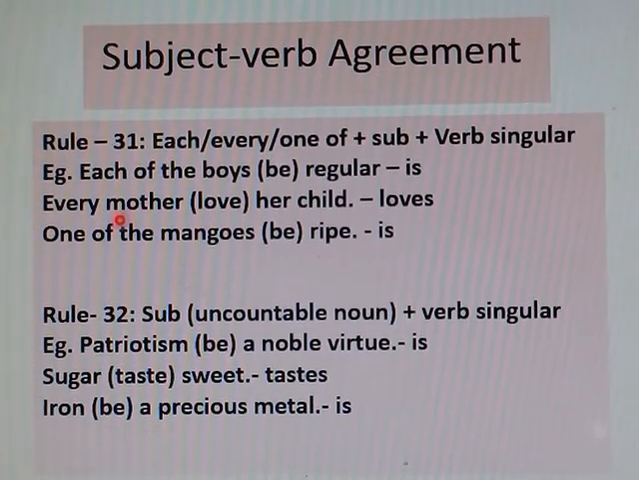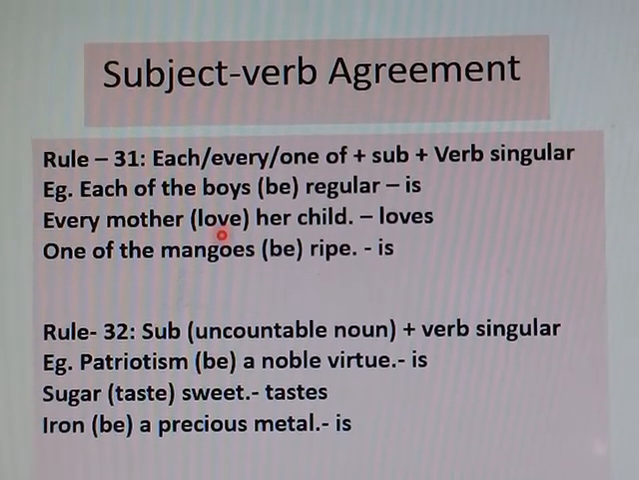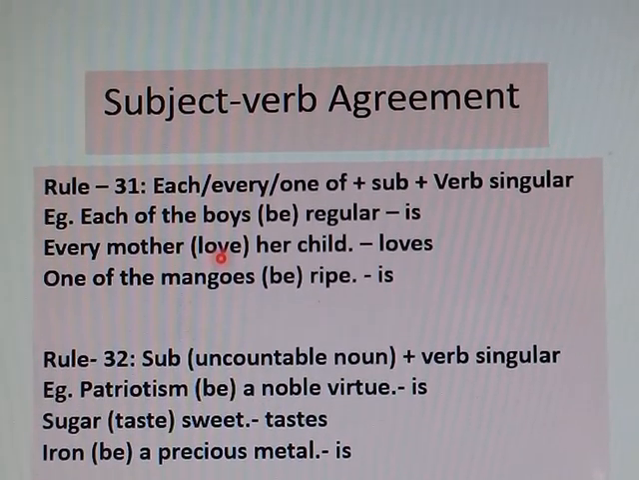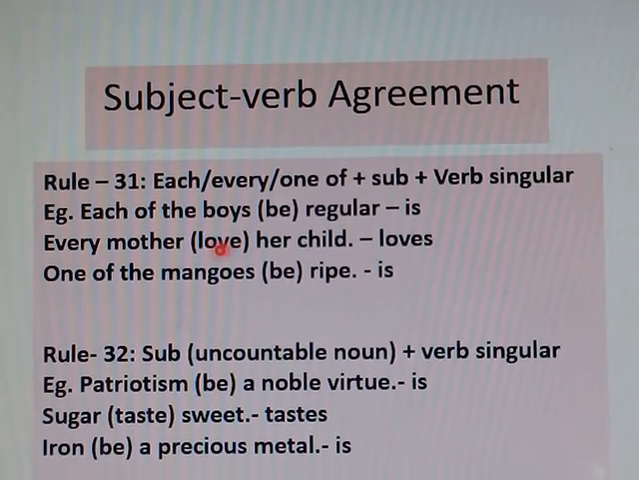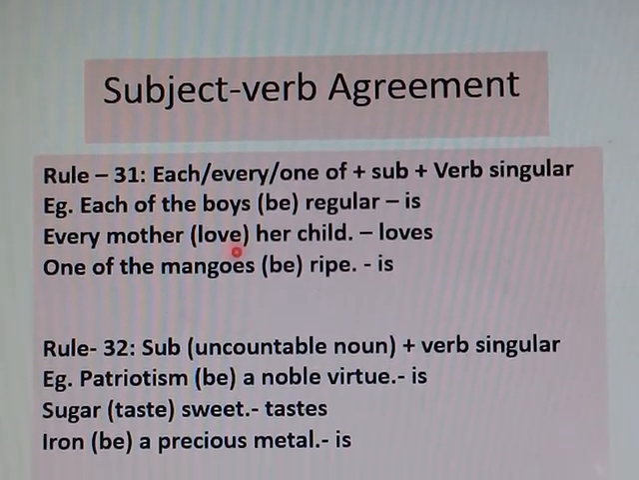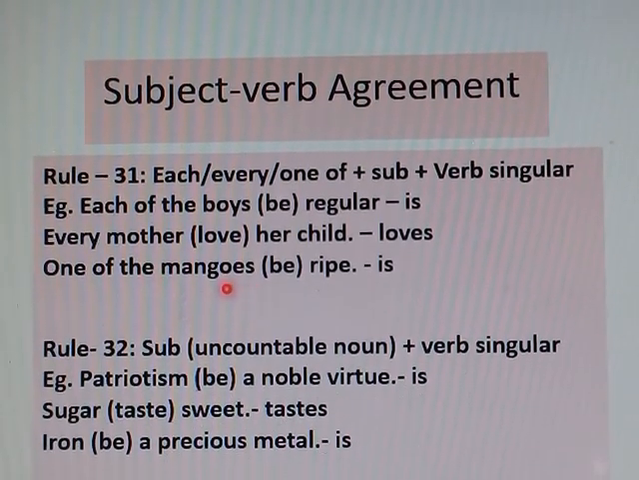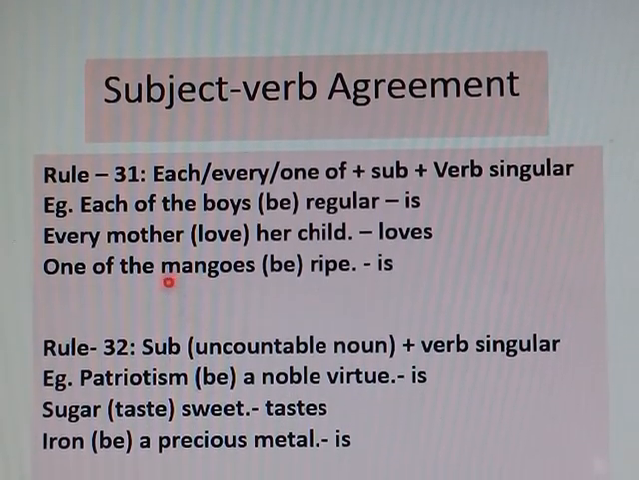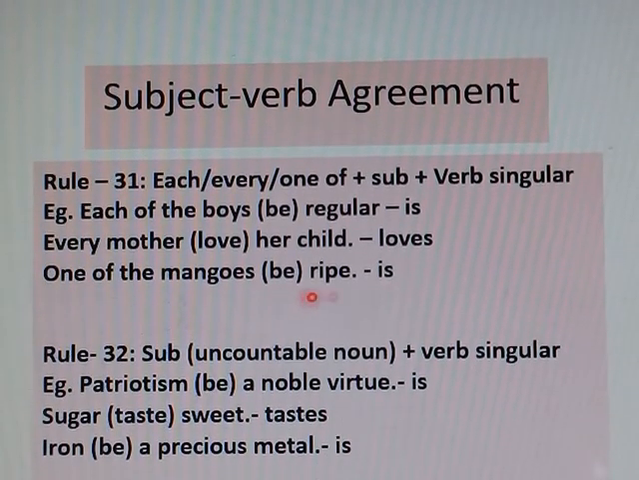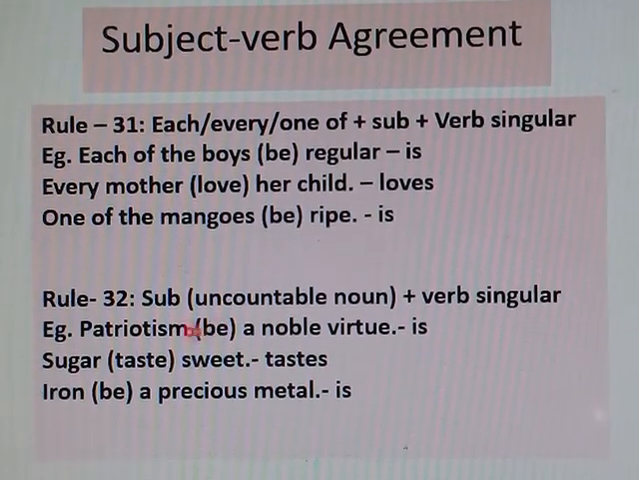Every mother love her child. Every mother is a singular subject, so the verb will be singular. Love, the base form, the singular form of a main verb is the S/ES form of the verb. So the verb will be loves. Every mother loves her child. One of the mangoes be ripe. One of the mangoes. Mangoes is plural, but it has become singular as it is added with one of. That is why the verb will be singular, that means is.